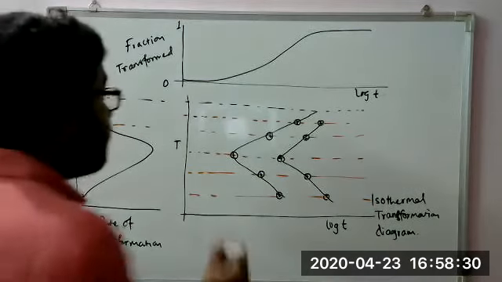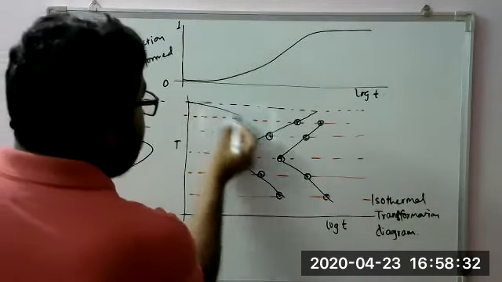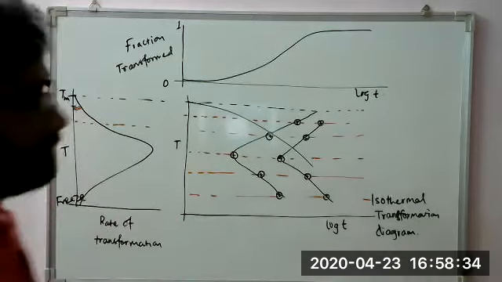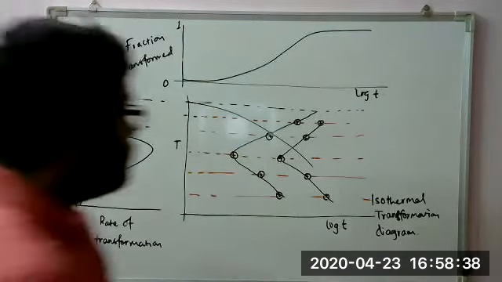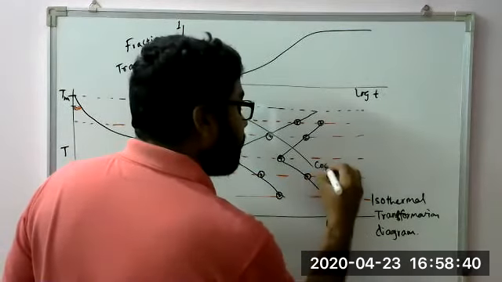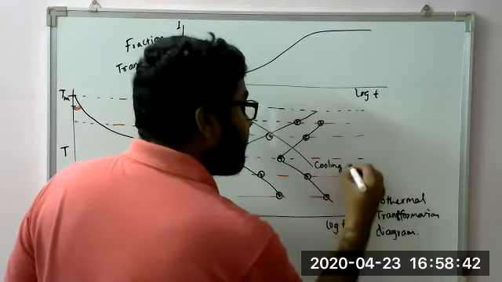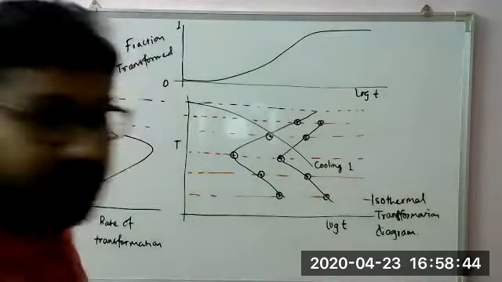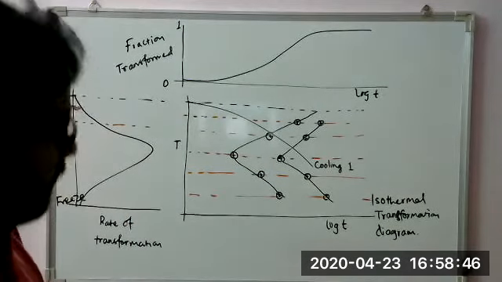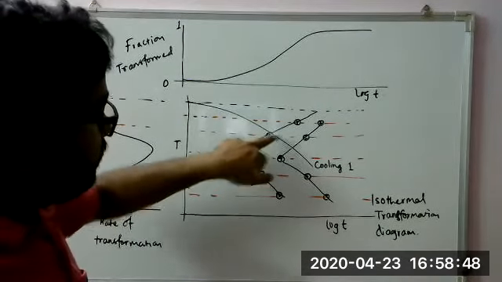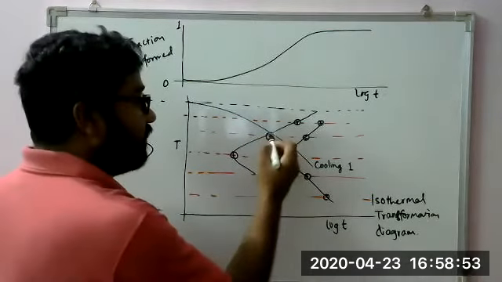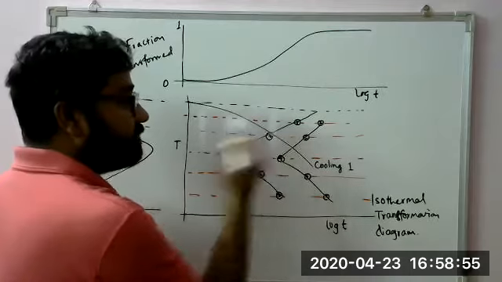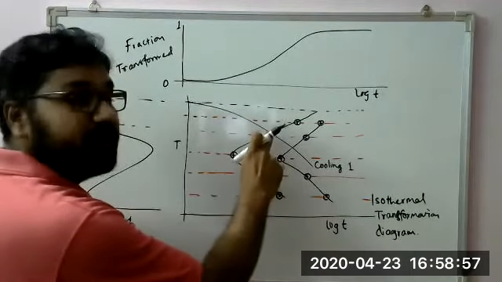So in case we are going for a cooling like this, this is our cooling curve. During this cooling, it comes to touch this nose at this point, meaning the solidification will start here, at this point.